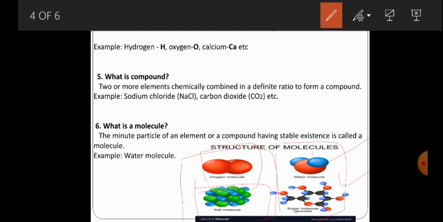An example of a molecule is the water molecule. Salt molecules, sugar molecules, oxygen molecules, and some other molecules also exist. A molecule is a minute particle of an element or compound having a stable existence. This is the picture of some molecules.